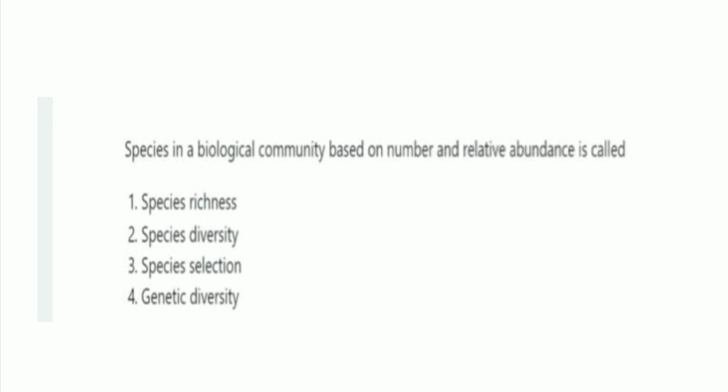Next one, species in a biological community based on number and relative abundance is called. And the options are species richness, species diversity, species selection, genetic diversity. And the right one is option 1, species richness.